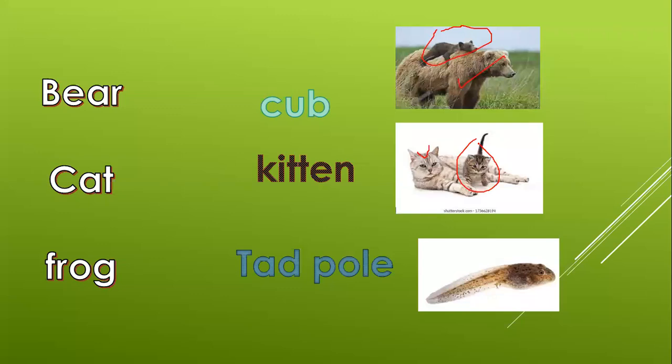Baby cat is called kitten, and baby frog is called tadpole. After that, you will also see the process of growth and nutrition is also common among the plants. Plants, they also grow up. They also live, they are also living things like us. They need food, water, oxygen, carbon dioxide.